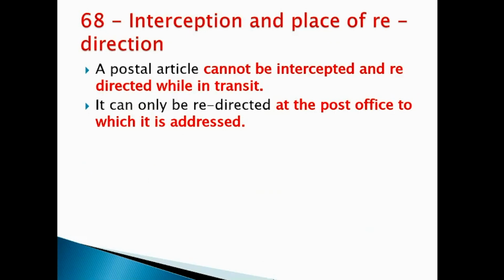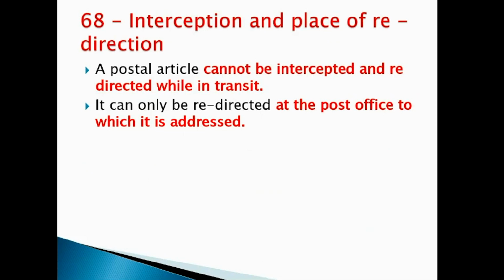So the next clause is clause number 68, which is about the interception and place of redirection. Any postal article cannot be stopped or intercepted and redirected while it is in transit. So when the article is in transit, we cannot redirect it, we cannot stop it, we cannot object to it.